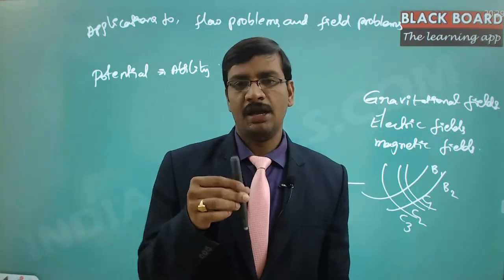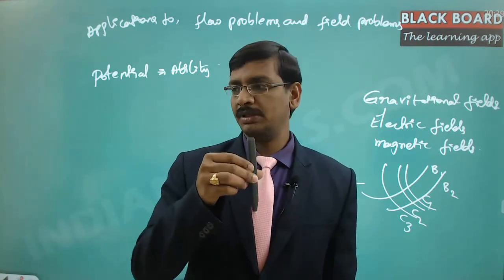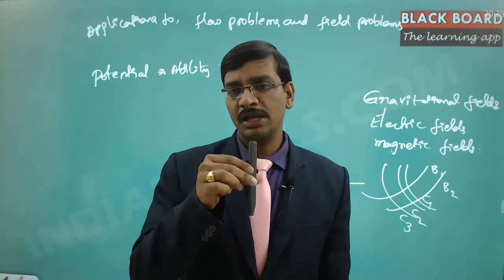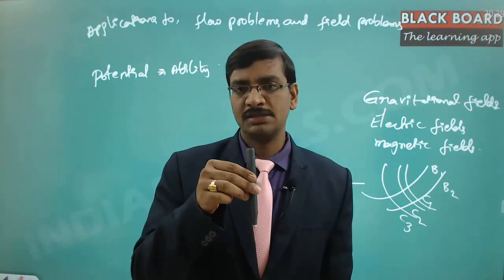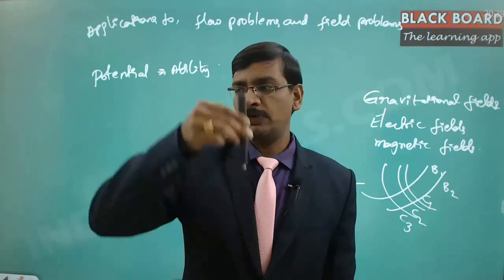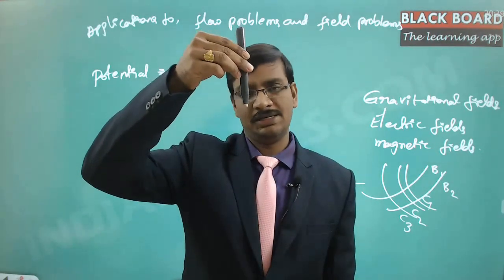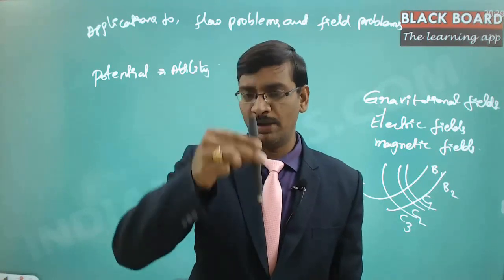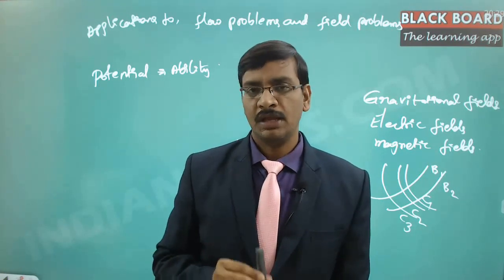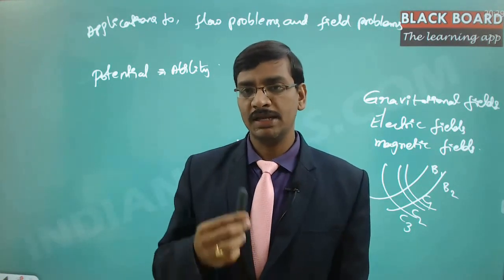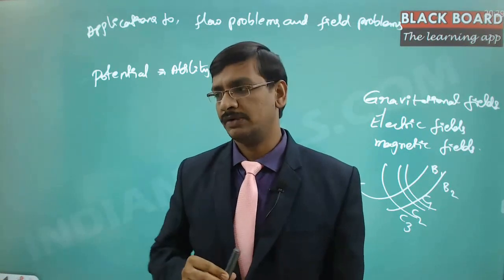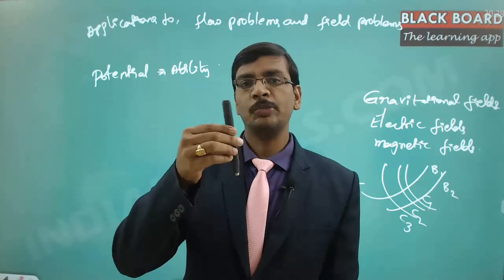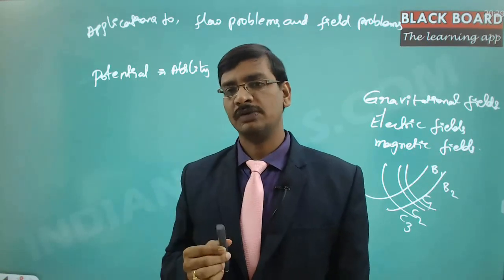Let us say I am keeping this pen at a height of 5 feet. Then it has got the ability to move for a distance of 5 feet. Suppose I leave it at this location, let us say 6 feet, then it has got the ability to go back for a distance of 6 feet. This ability increases if I move the pen to a higher level. And wherever I keep it, it is going to be associated with that amount of energy.